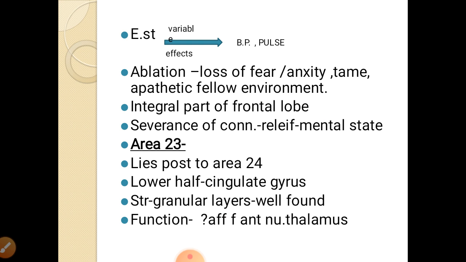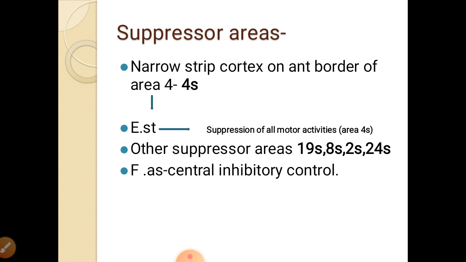If you see the structure, the granular cell layer is well developed. The function is not exactly known, but the anterior nucleus of the thalamus gives fibers to area 23. Then suppressor areas in the cerebral cortex: the narrow strip of cortex on the anterior border of motor area 4, a small area called the 4S area, a narrow strip of cortex just in front of the larger area 4.